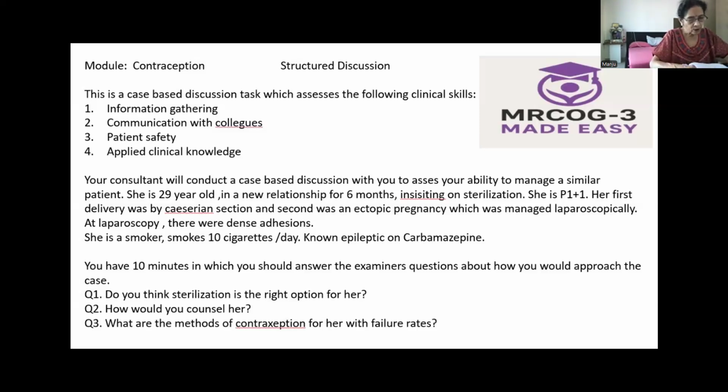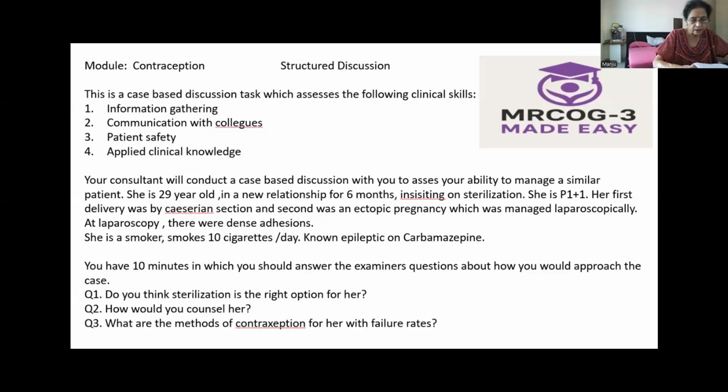Then I would also ask her about her knowledge, whether she knows anything about sterilization. So I will explain to her about sterilization. I'll give her detailed information about it. I'll draw a diagram and show her how it is done, and the risks and benefits of this surgery, and also surgery and anesthesia complications, and also her associated comorbidity, that is epilepsy.